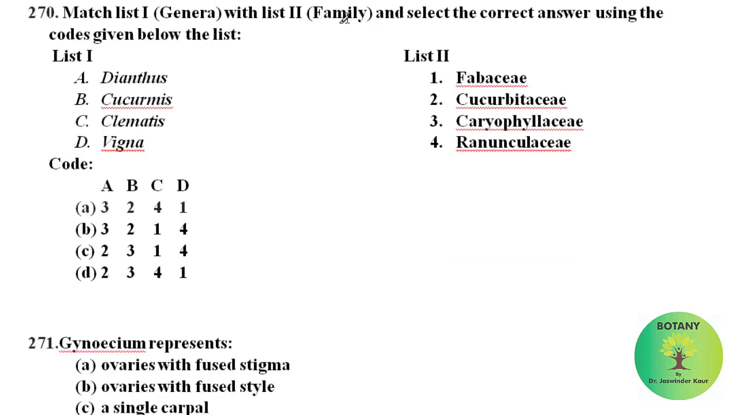Match list 1 genera with list 2 family and select the correct answer using the codes given below. In list 1, names of genera are given, and in list 2, their respective families are given. We have to match. Dianthus belongs to family Caryophyllaceae. Cucurbits belong to family Cucurbitaceae. Clematis belongs to family Ranunculaceae. Vigna belongs to family Fabaceae. So the correct option among these is A.